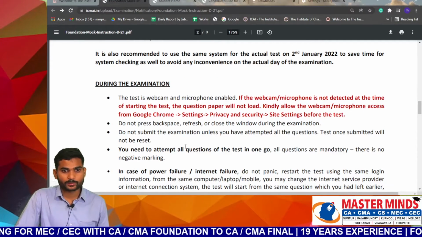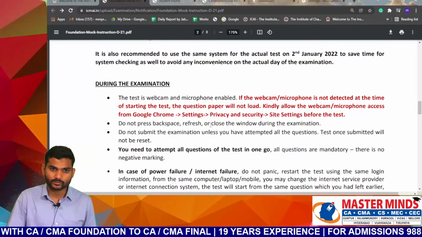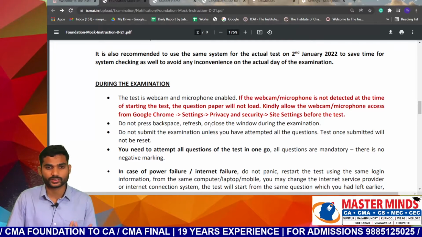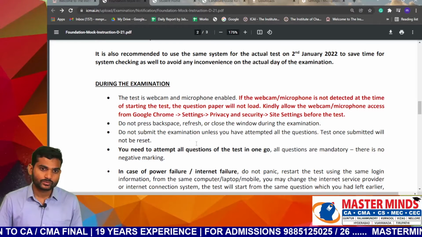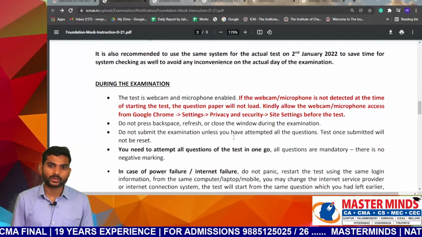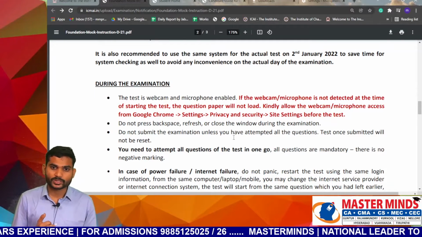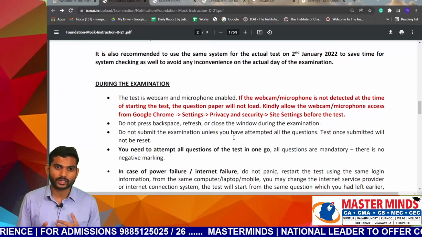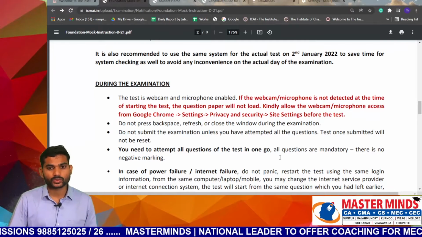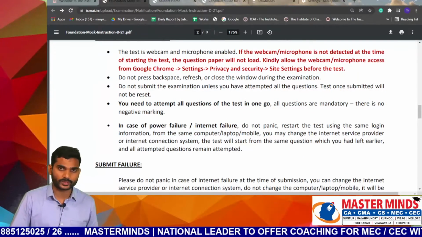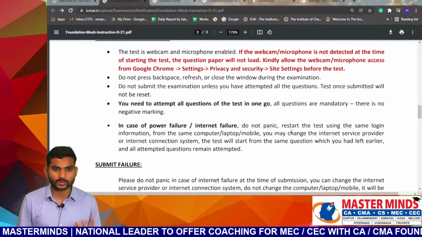Next, do not press back or refresh or close the window during the examination. This is very important. Do not press back and don't refresh, and don't close your window during the examination. Do not submit the examination unless you have attempted all the questions. Once submitted, the test will not be reset. So make sure that before submitting the paper, you attempt all the questions and finish the test in one go. All questions are mandatory. There is no negative marking.